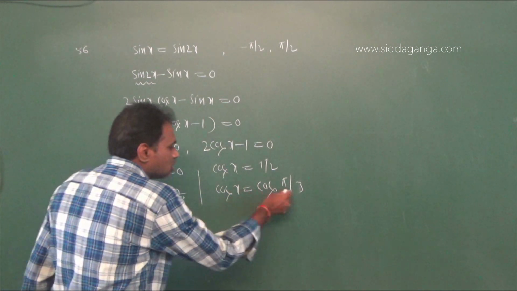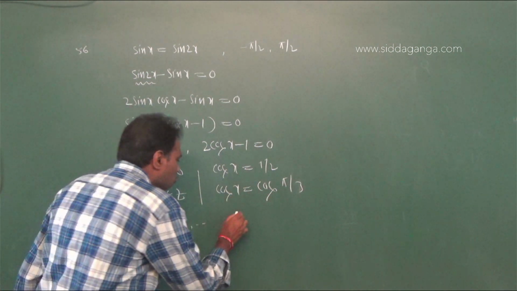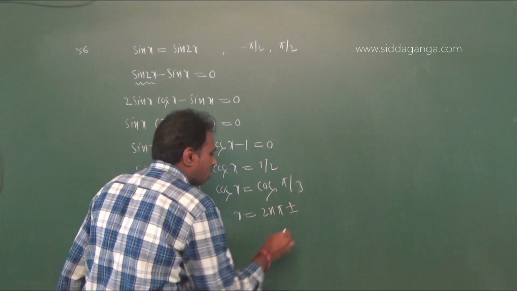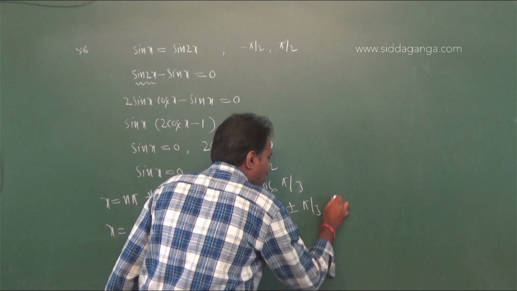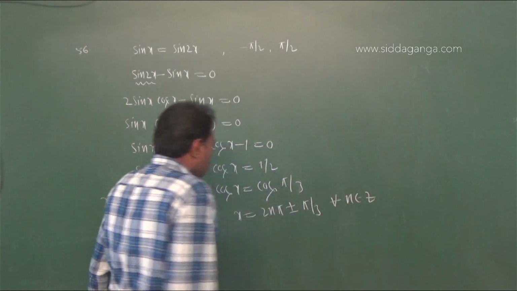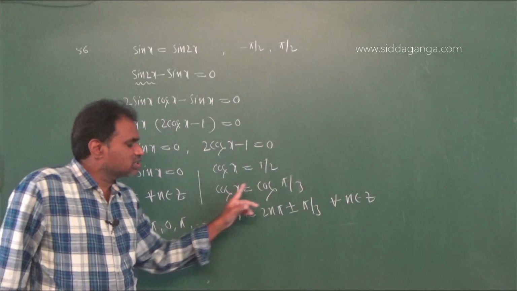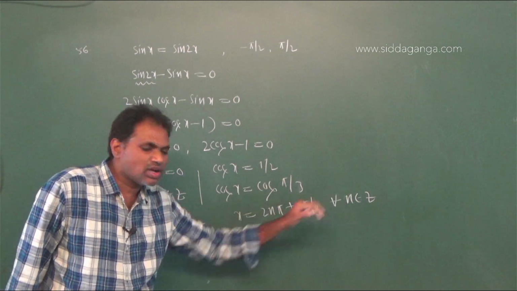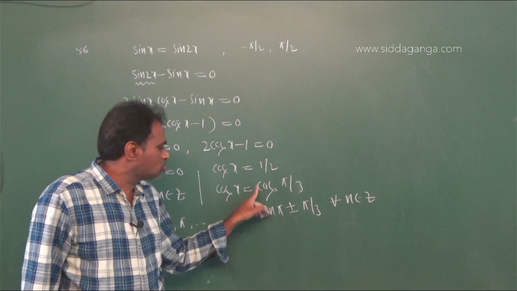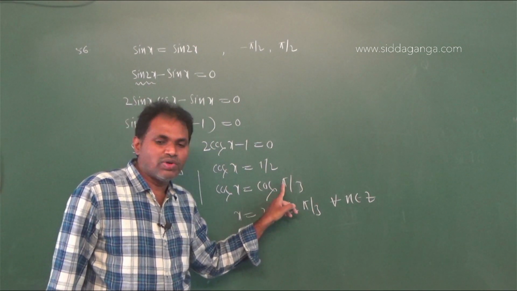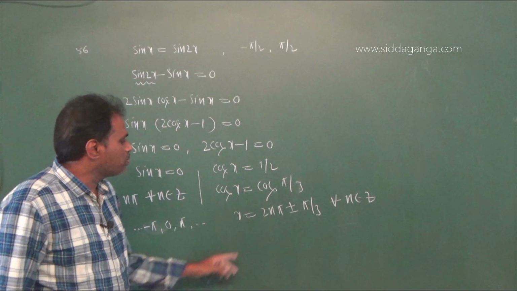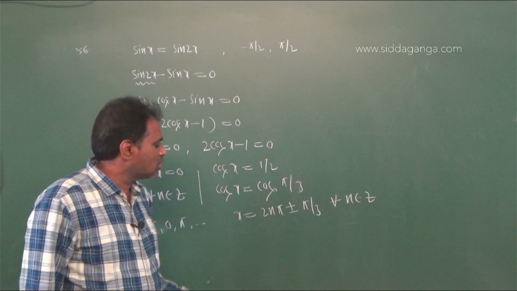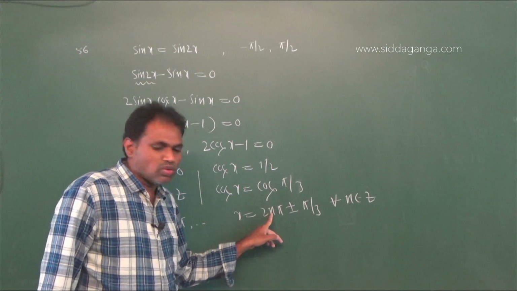Next, cos x equal to cos y, then the general solution formula is x equal to 2n pi plus or minus y, that is pi by 3, for all n belongs to Z. Therefore, x equal to 2n pi plus or minus y, where y value is pi by 3. Therefore, if you put n equal to 0, then plus or minus pi by 3 you will get. If we take n equal to 1, then 2 pi.